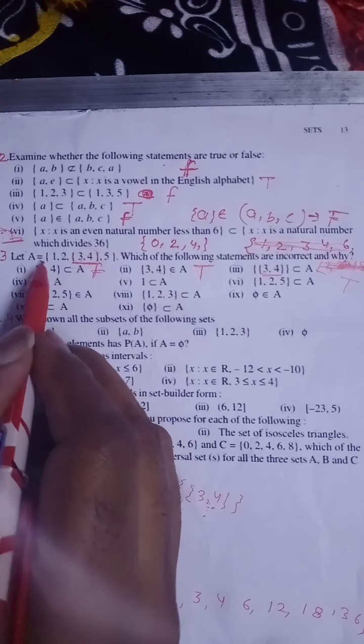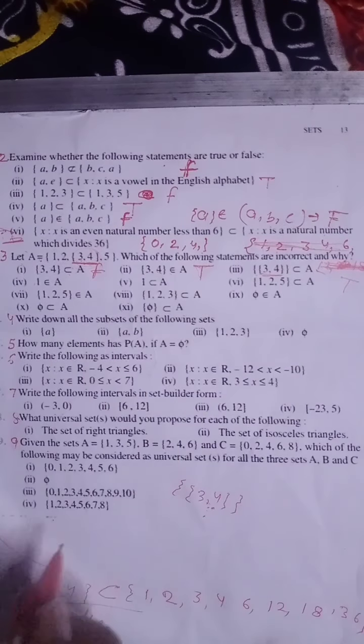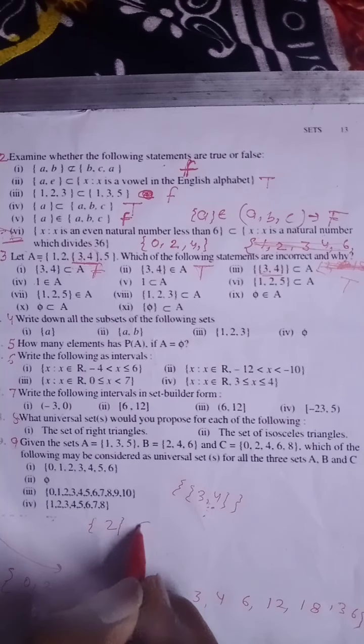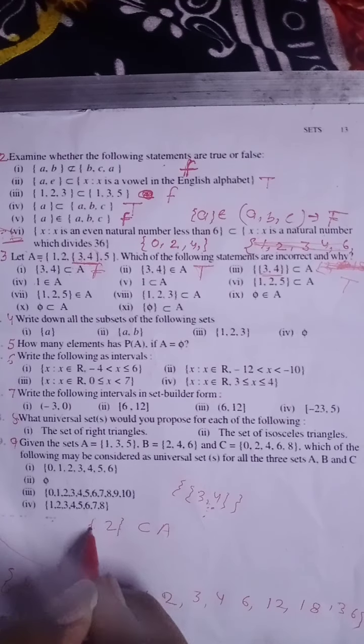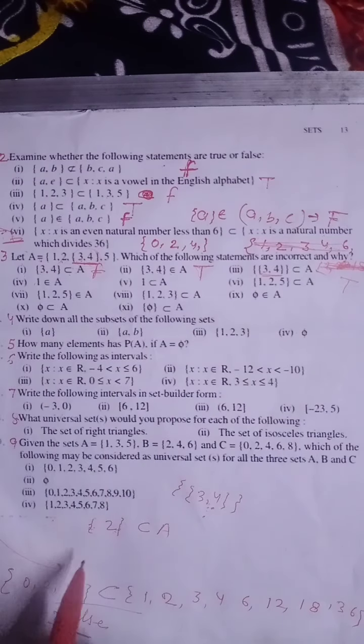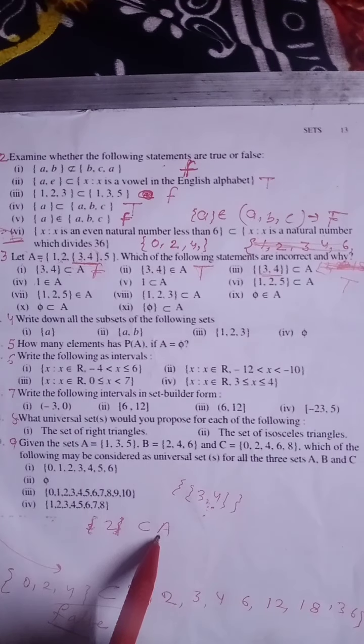To express the subset, we take the example of 2. 2 is an element here, there is no bracket, but to express its subset, {2} is a subset of A, so we put the bracket here. So when the elements are written under this bracket, then it is known as a subset of set A.